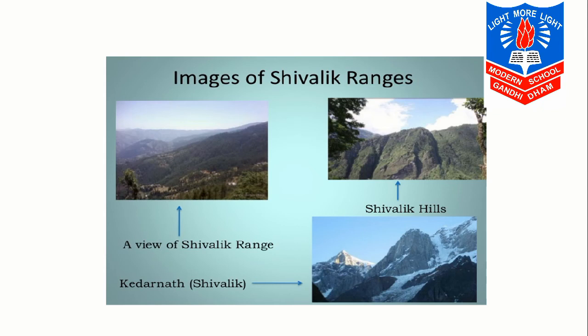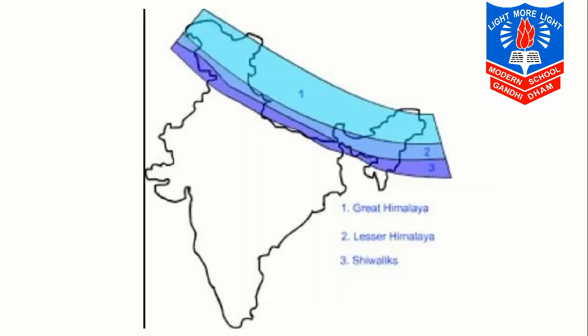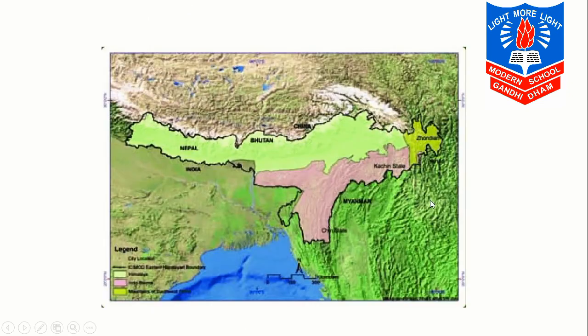These ranges extend till the far eastern part of India. They are about 10 to 15 kilometers wide. They are composed of unconsolidated sediments brought by rivers from the Himalayan ranges located further north. These valleys are covered with thick gravel and alluvium. Locally these valleys are known as Dun, that is, we can say the Dehradun or the Patli Dun. This third part you can see over here, these are the Shivalik ranges.